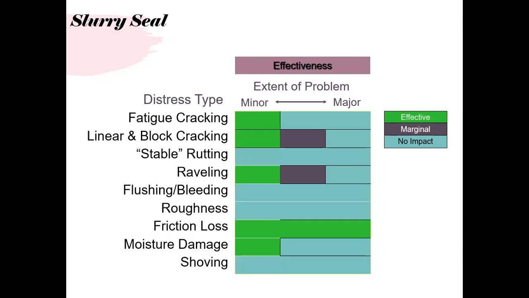You can see from this diagram that there is no impact of this slurry seal on either rutting, bleeding, and roughness while showing, and a marginal effect on block cracking and raveling. But it can be effective for fatigue, linear cracking, and frictional loss. It's very effective, as well as for moisture damage.